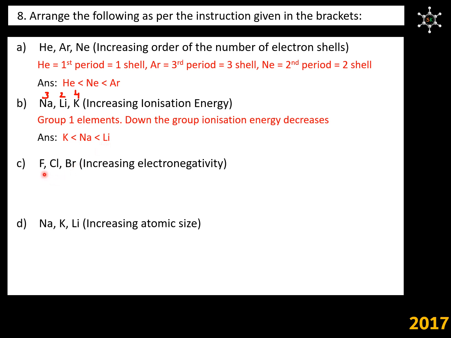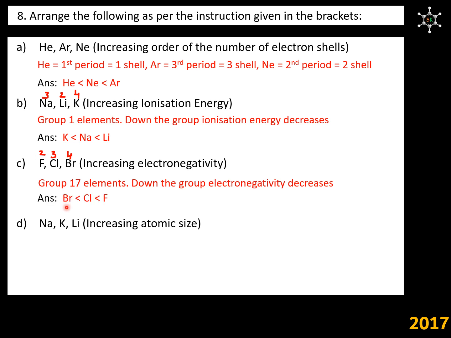Question 3. Fluorine, chlorine, bromine we have to arrange in the increasing order of electronegativity. These three elements belong to halogen family, that is group 17 elements. Down the group electronegativity decreases. Fluorine belongs to second period, chlorine belongs to third period, bromine belongs to fourth period. So the order is bromine will have least electronegativity, then comes chlorine and then fluorine.